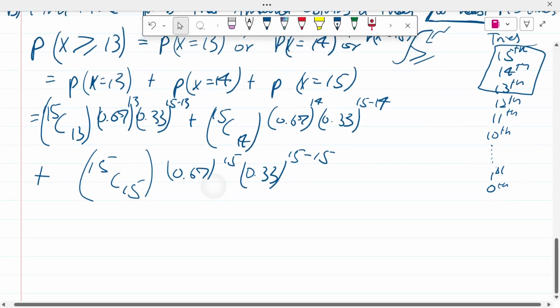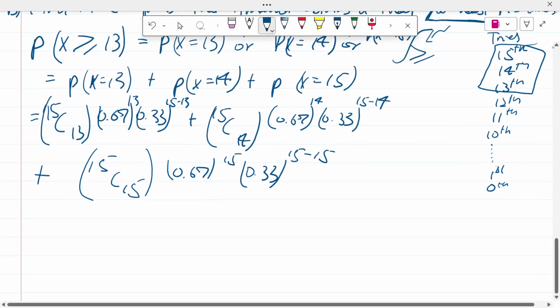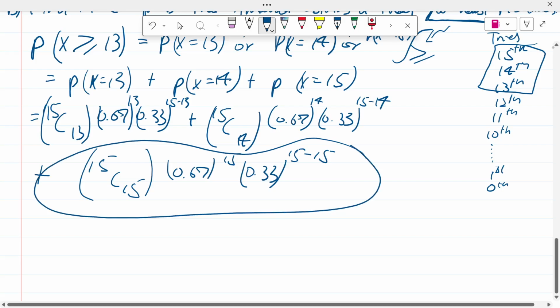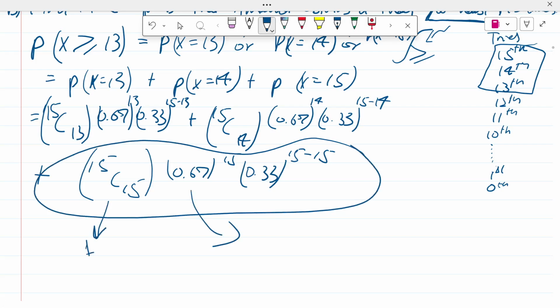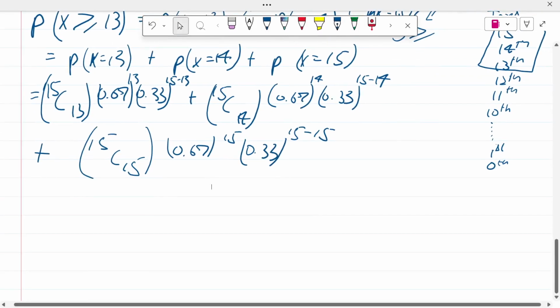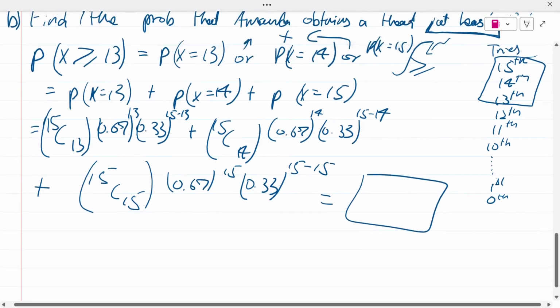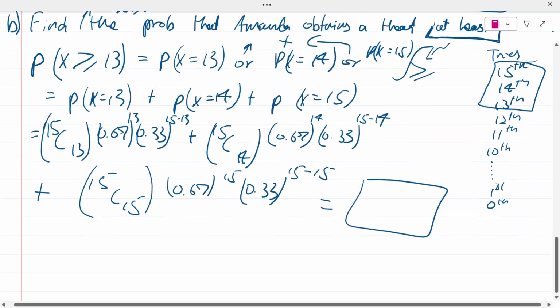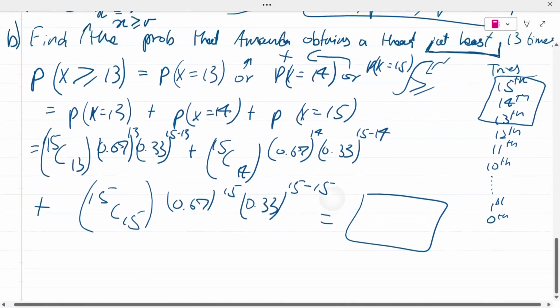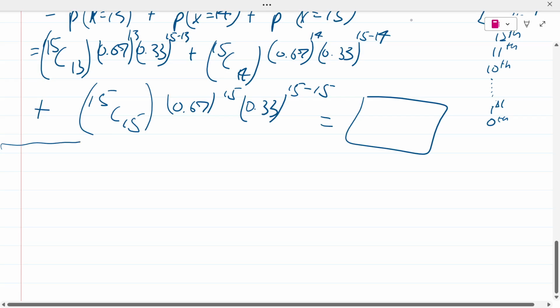So if you are looking at such a question's marking scheme, they might not give you this entire thing. They might just give you this. Why? Because this is going to turn into a 1, and this is also going to turn into a 1. When you multiply by ones, the answer doesn't quite change. This is just why they don't write it this way. So this is going to be your entire answer. This is how you tackle the at least questions, and that would be the end of the case. For the next case, we're going to do it in the second part.